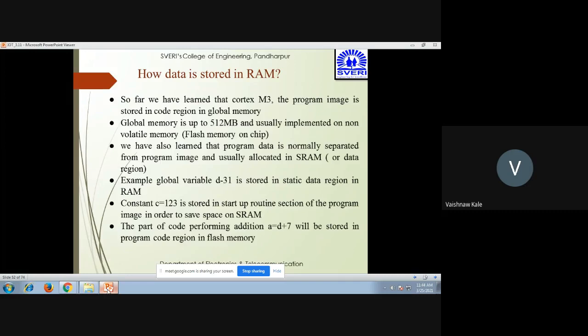Constant c is equal to 123, which is stored in the routine section of the program image in order to save the space in SRAM. And the part of the code addition a equal to d plus 7 can be stored in the program code region in the flash memory.